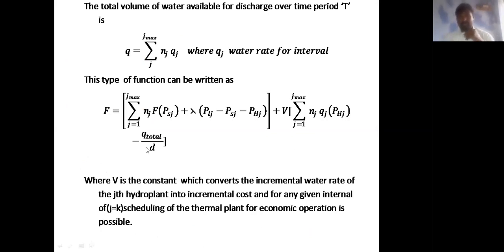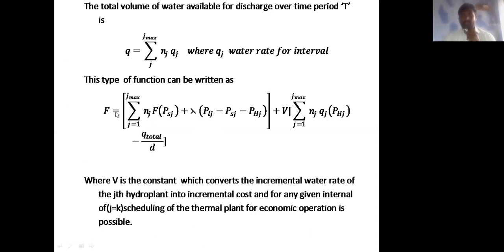So in the above equation, differentiate with respect to PSk, with PSj replaced by PSk. We differentiate with respect to PSk and equate to 0 for j equal to k, which gives df by dPSk equal to the summation of j equal to 1 to j maximum of df by dPSk into Nj, minus lambda k. The load term is also 0.